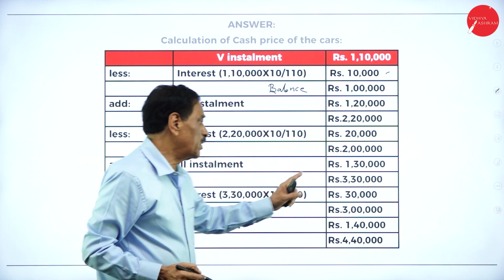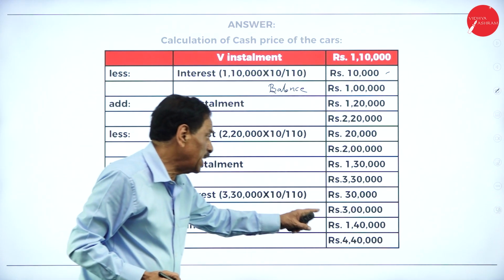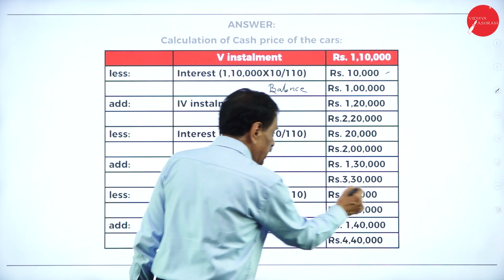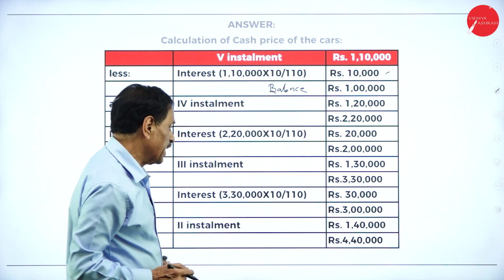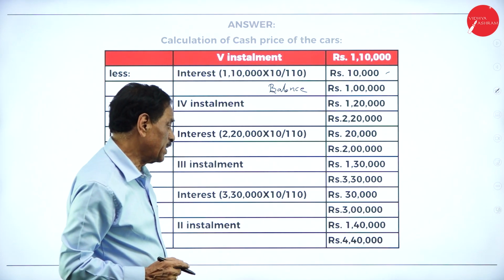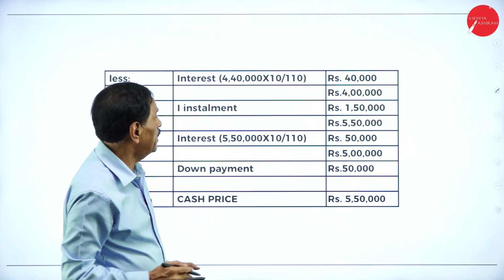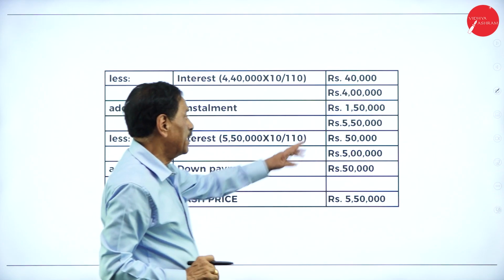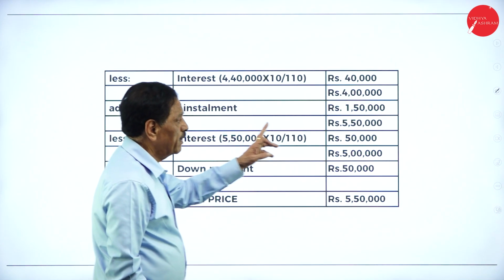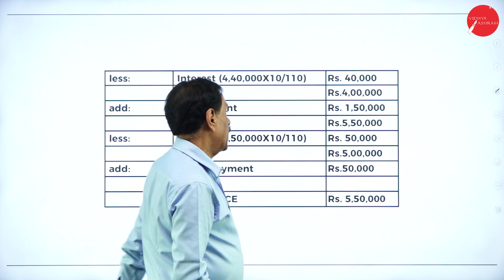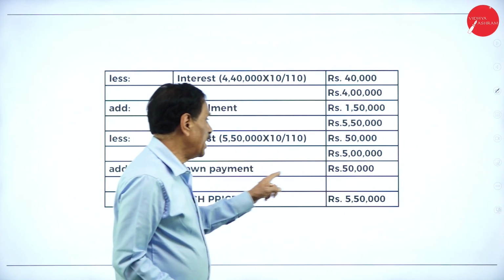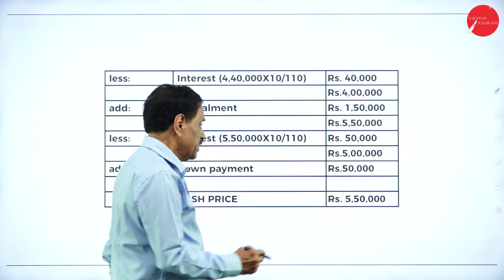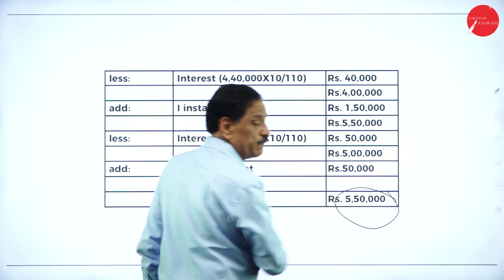Add the third installment 1,30,000. It becomes 3,30,000. Less interest, 1 by 11 of 3,30,000 is 30,000. Balance is 3 lakh. Add the second installment 1,40,000. It becomes 4,40,000. Less interest, 1 by 11 of 4,40,000 is 40,000. Balance is 4 lakh. Add the first installment 1,50,000. It becomes 5,50,000. Less interest 1 by 11 is 50,000. Balance is 5 lakh. Add the down payment of 50,000. The cash price is 5,50,000.